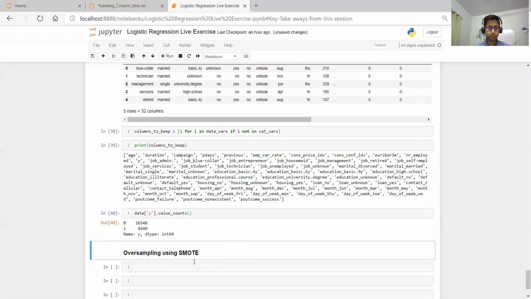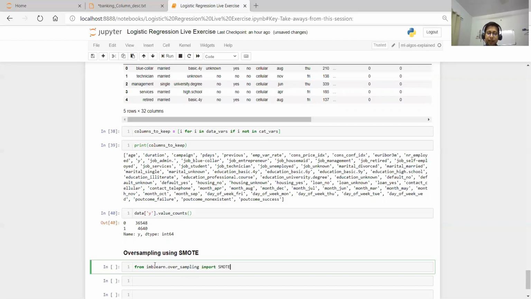So for oversampling to work, we need to import something called imblearn. So from imblearn.over_sampling, import. But one thing, if you guys have not installed imblearn, you need to first install.